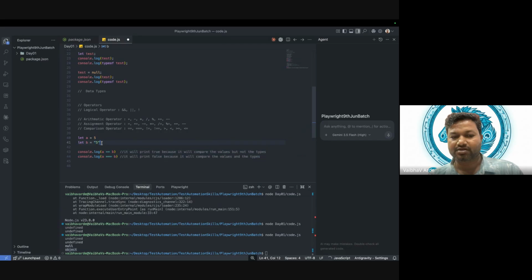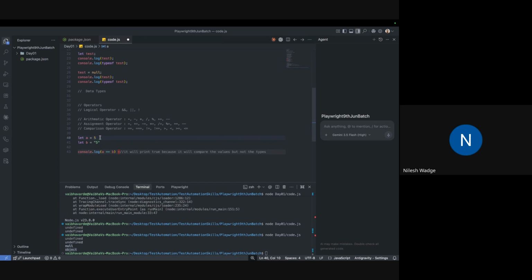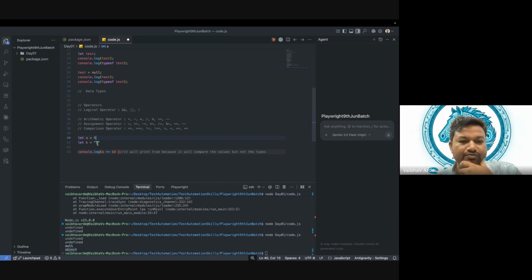Okay, let me stop this. This is correct, all that it has given is correct. So here, see, this is 5. Now you guys tell me, what is the data type of this 5? Integer. 5 is integer. Okay, what is the data type of this 5? Line number 41. String. This one. What is this? String.